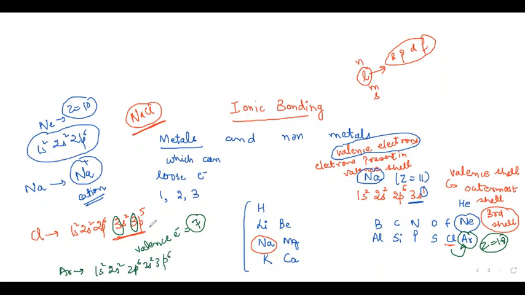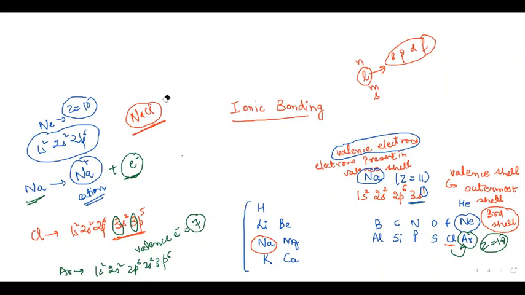What is the easiest way for chlorine to become argon? It gains an electron, 1 electron. Now, if sodium is losing an electron, I can also write Na to Na plus electron. This means the sodium atom has lost 1 extra valence electron. Now, this electron will be gained by the chlorine atom. Chlorine atom will gain the electron, it will change to Cl negative. Now it has attained negative charge, and negatively charged ions are called anions. Now we have Na plus and Cl negative.